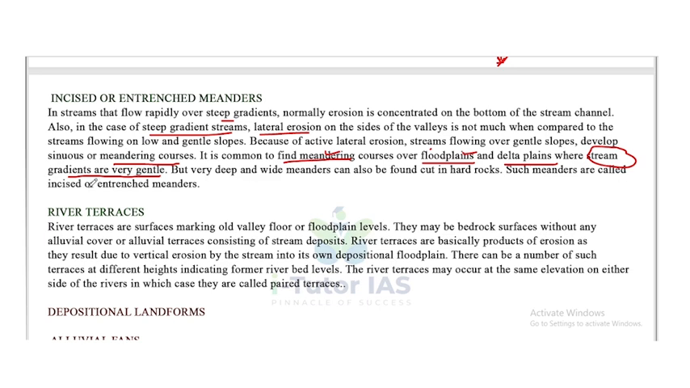Such meanders are called incised or entrenched meanders. Okay, so very deep and wide meanders can also be found cut in hard rocks, and these are called incised or entrenched meanders.